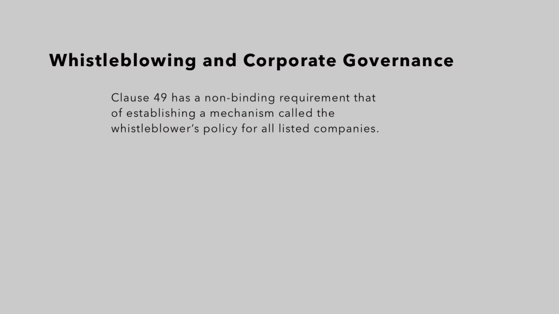In India also, we have Clause 49, which has a non-binding requirement of establishing a whistleblower policy for all listed companies. So, in case of genuine concerns, you could take the help of the mechanism and report the corrupt practices.